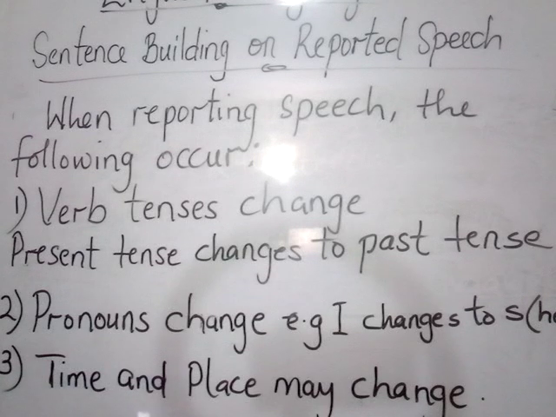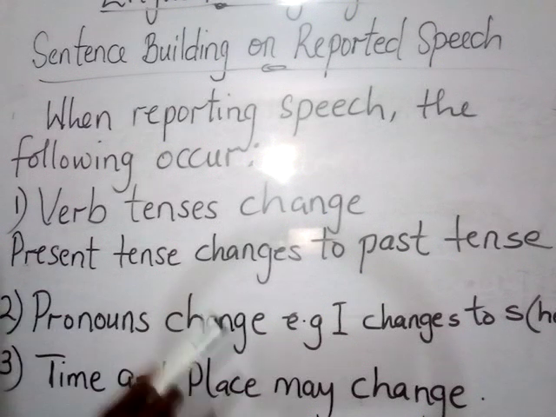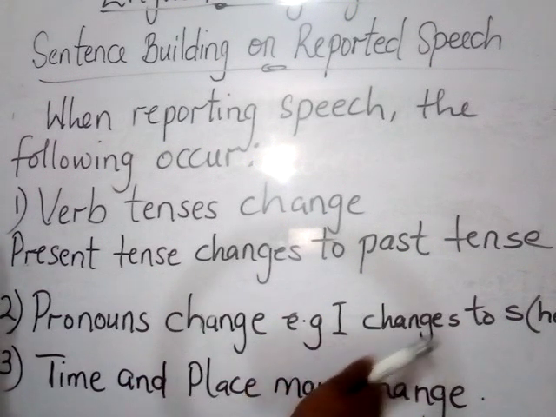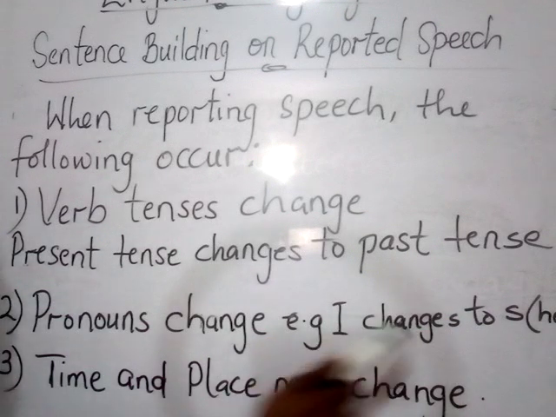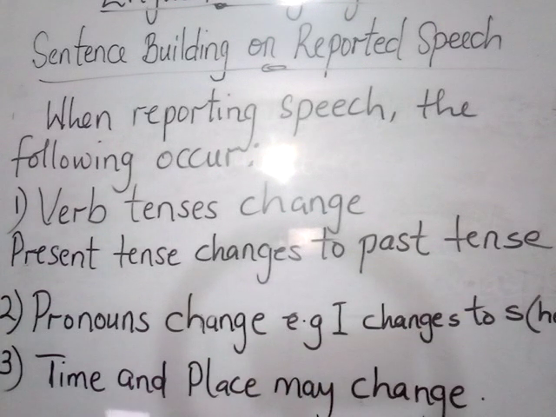Okay, then the next one here says pronouns change. For example, I changes to he or she. That first example again, if we go back to it, the reported speech read something like, she said that. Instead of "I am," it became "she was."